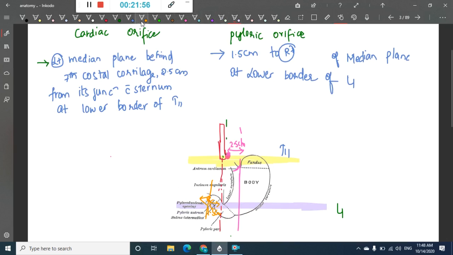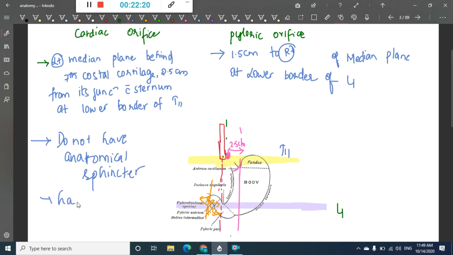Then we have one more difference. The cardiac orifice is not an anatomical sphincter. This cardiac orifice does not have an anatomical sphincter, and it is mainly guarded by a physiological sphincter.